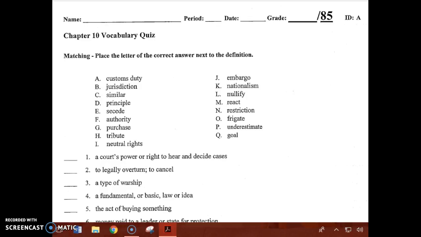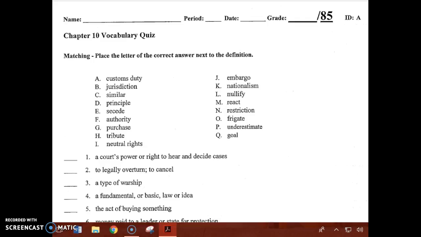A. Customs duty. B. Jurisdiction. C. Similar. D. Principle. E. Secede. F. Authority. G. Purchase. H. Tribute. I. Neutral rights. J. Embargo. K. Nationalism. L. Nullify. M. React. N. Restriction. O. Frigate. P. Underestimate. And Q. Goal.